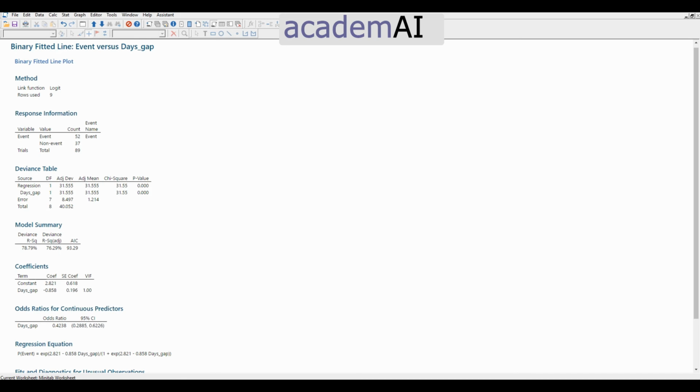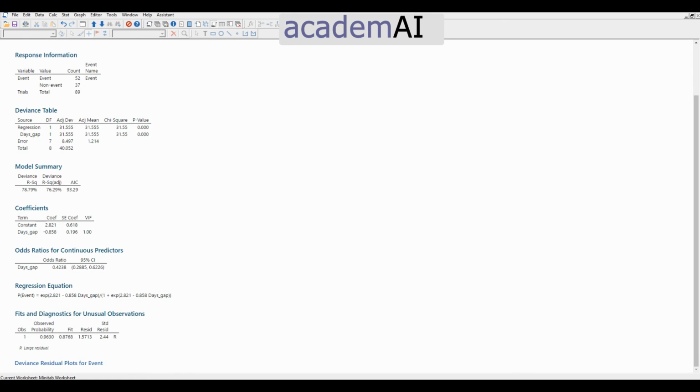When we have two models with different numbers of variables, the one with the lower AIC wins. But here we are not doing that. It is also giving additional information such as the odds ratio and 95% CI, and then the equation comes over again.